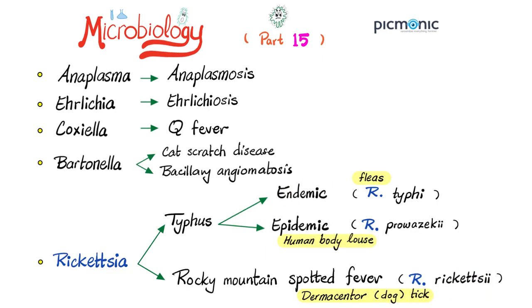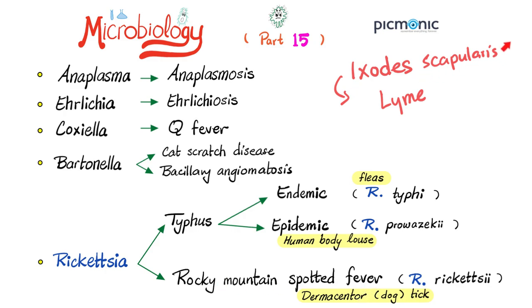Next, transmission. Endemic typhus is transmitted by fleas. Epidemic typhus via human body louse, and Rocky Mountain spotted fever is transmitted via Dermacentor tick, also known as dog tick. Please do not confuse the Dermacentor tick with the other famous tick known as Ixodes scapularis, which transmits Borrelia burgdorferi bacteria that causes Lyme disease. So, Ixodes scapularis, Lyme disease. Dermacentor tick is Rocky Mountain spotted fever.